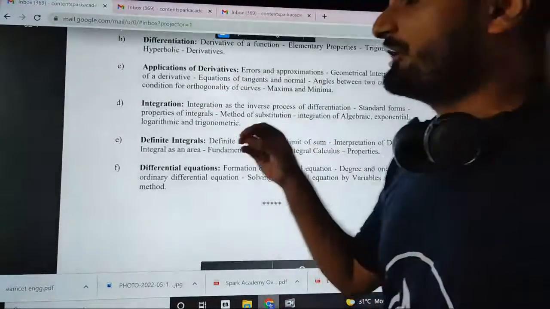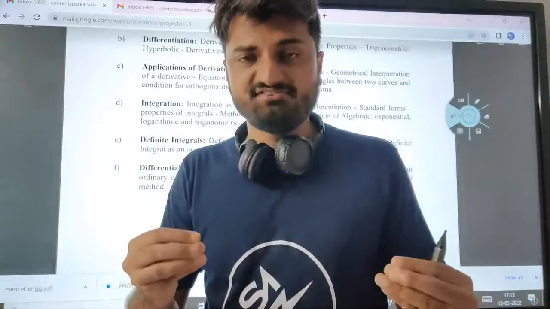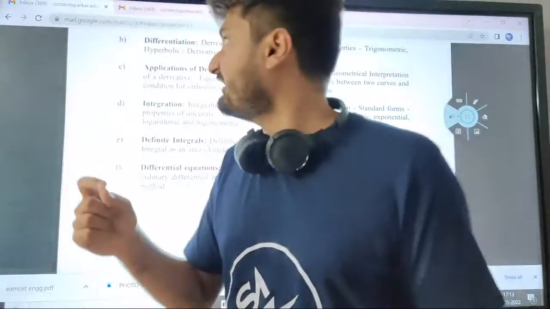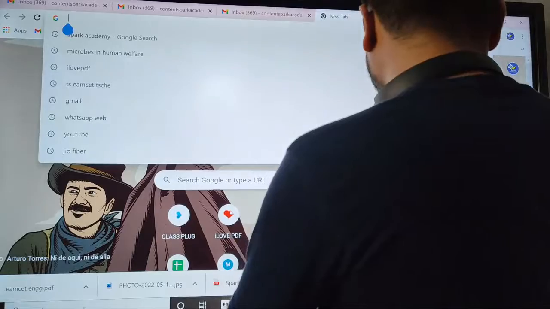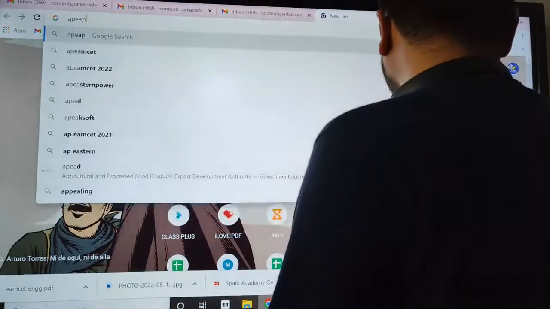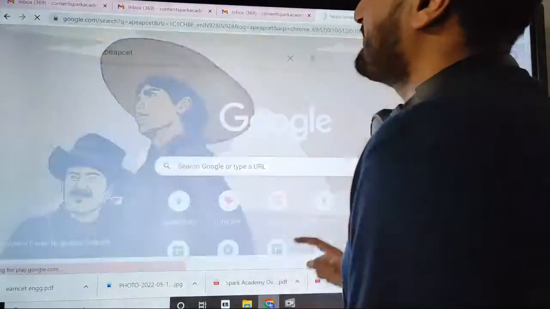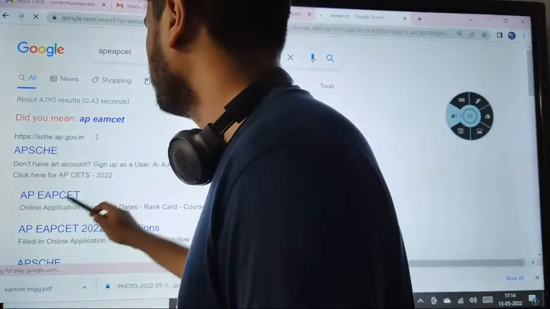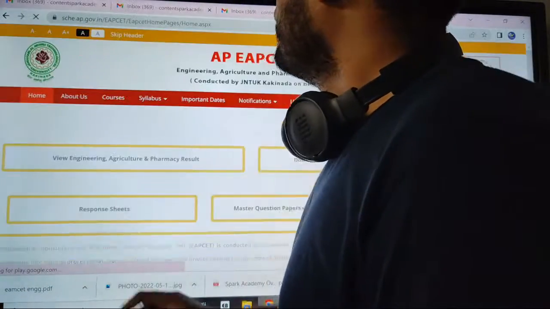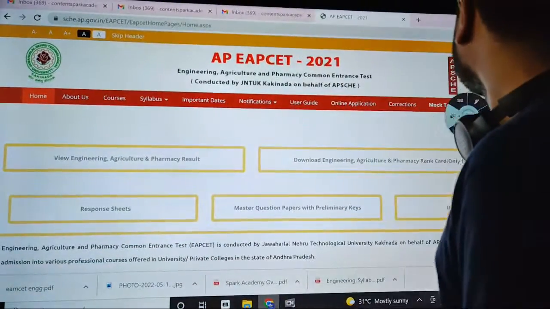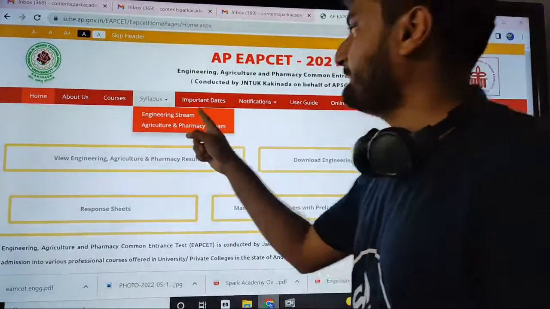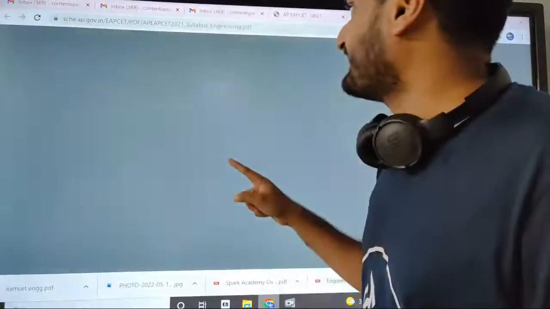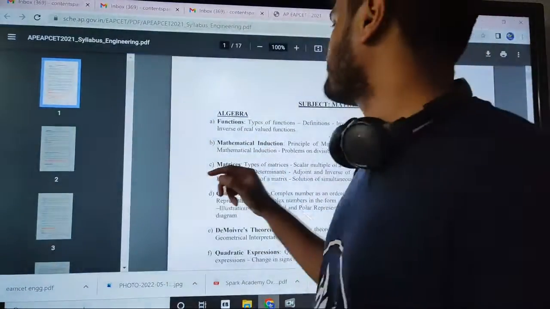So this is about your maths syllabus in detail for your TS EAMCET. If you observe the AP syllabus as well, I'll just show you that. In our AP EAMCET website, that is also given. Here you can see AP EAMCET: you have your engineering stream syllabus as well as medical stream syllabus.